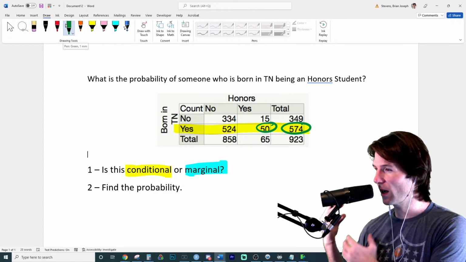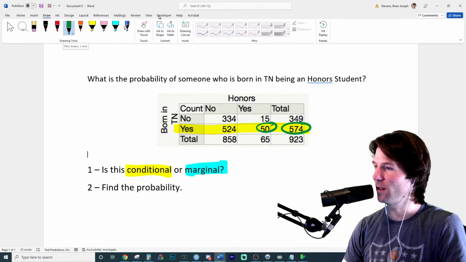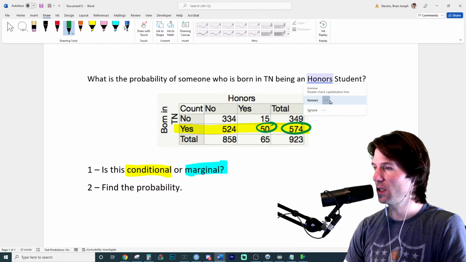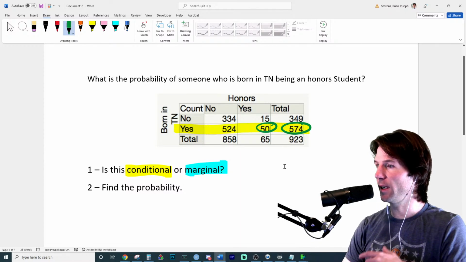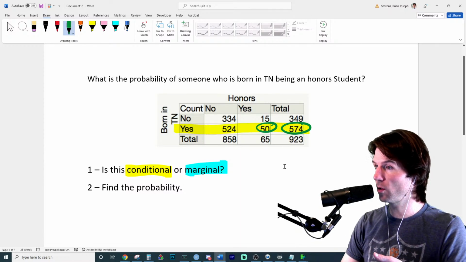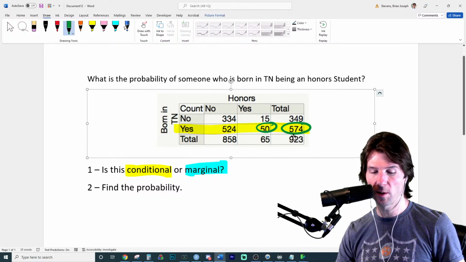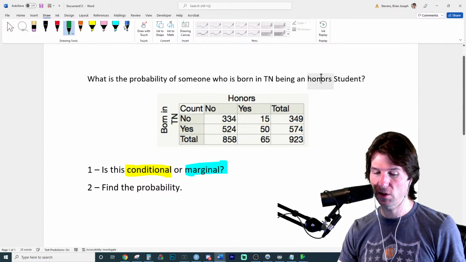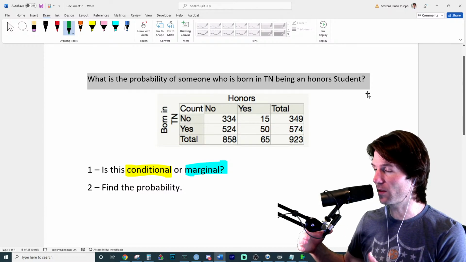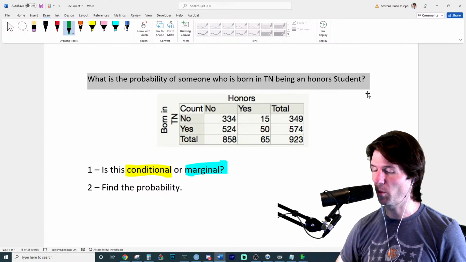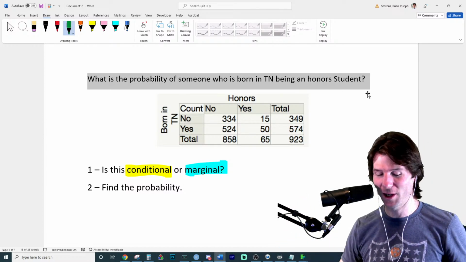Is this making more sense on how to do these? That way, if you encounter any sort of problem, you can be like, I got this. Just go through these steps right here. Oftentimes, if you break a problem down into steps, like identify if it's conditional or marginal and highlight the answers right here, like we're doing, it helps. We'll do one more, but I hope the steps help solve problems. If you put steps to solving a problem, like a methodology, it starts to become second nature after a while. It's like training wheels almost, which is a good thing. It helps you solve the problems and ensure you get it right.